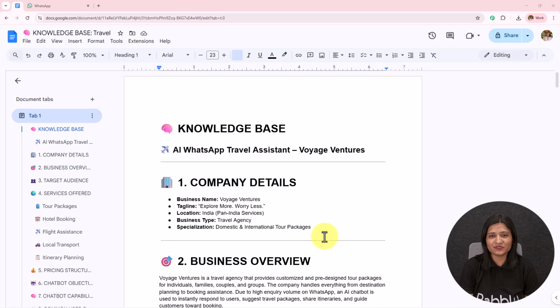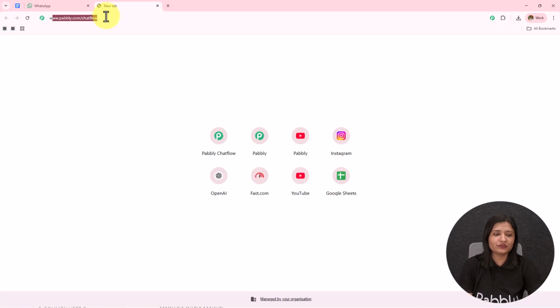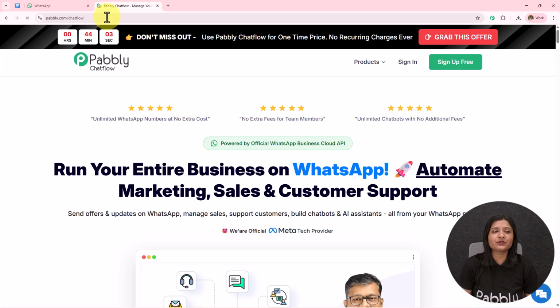First, we have to visit Pabbly Chatflow. To visit Pabbly Chatflow, we have to write www.pabbly.com/chatflow in the browser. And after browsing the website, we need to sign into our Pabbly Chatflow account. On the top right corner, we can see two options, sign in and sign up for free. If you are an existing user, click on sign in, and if you are a new user, click on sign up for free.